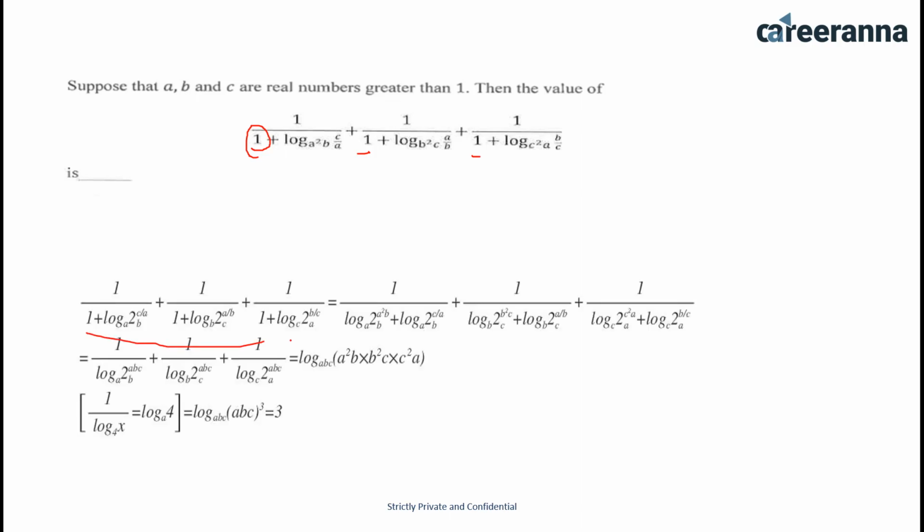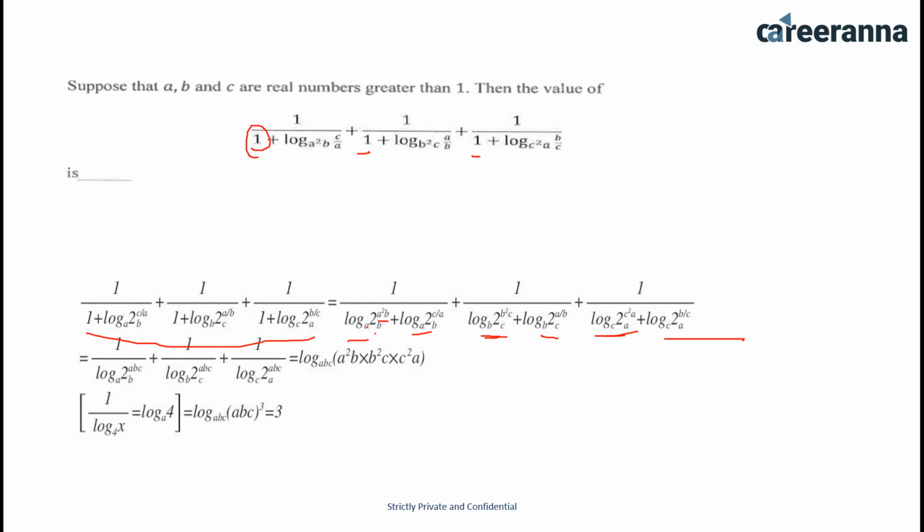This is the question statement. Now I have written log to the base a square b here and here, and I have written one like this in each place. Now all of us can see that a square b is the base here, and a square b is the base here too. Now b square c is the base in the second part and here too. c square a is the base in the third part. Now I can write it like this.